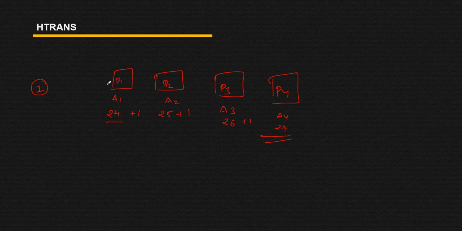In your first transfer, or for your first packet, your transfer type is non-seq, and for the rest of the packets your transfer type is seq. One more thing: let's suppose your master has completed transferring packet 1. Now your master wants some time to transfer the remaining packets. So the master will insert the transfer type BUSY in order to get some time before passing all the remaining packets. Okay, now it is clear.